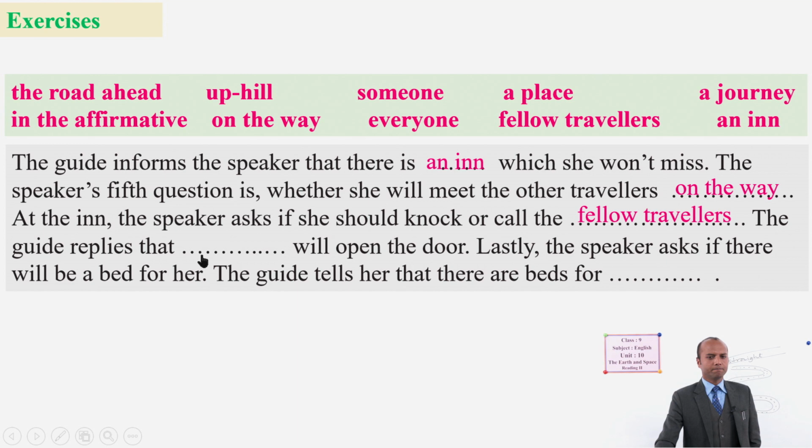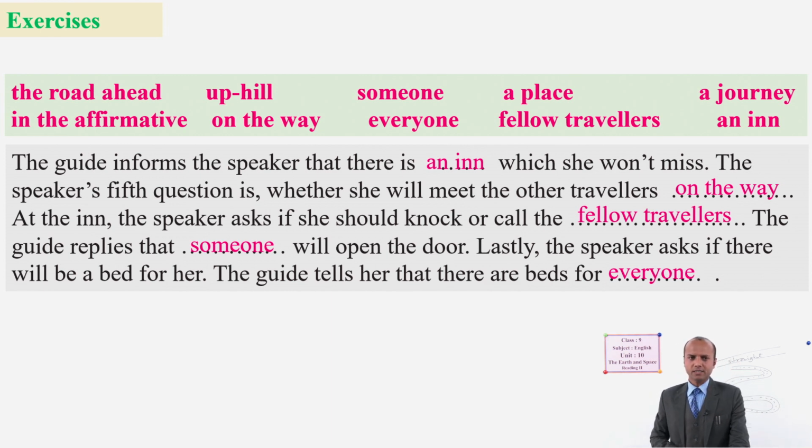The guide replies that someone will open the door and say welcome, something like that. Lastly, the speaker asks if there will be a bed for her. The guide tells that there are beds for everyone. Those who seek, meaning those who reach there, will have beds.